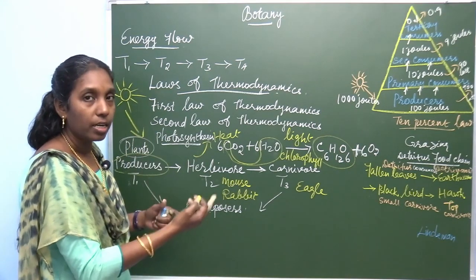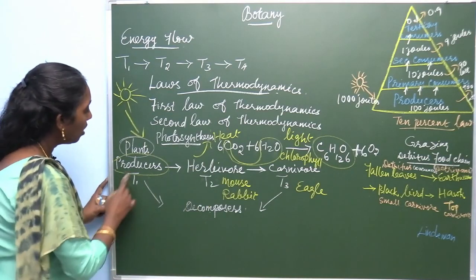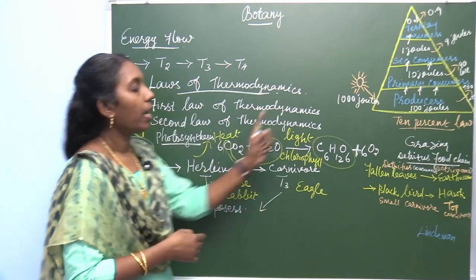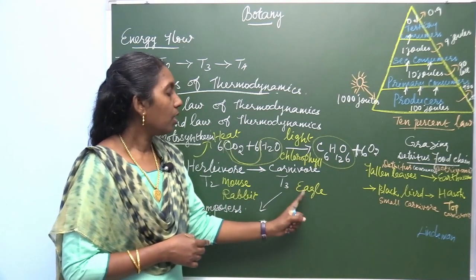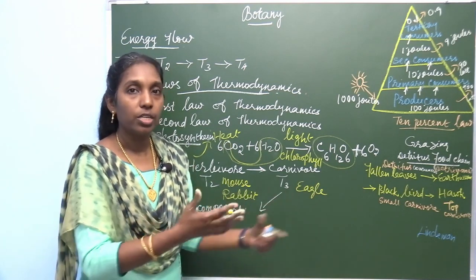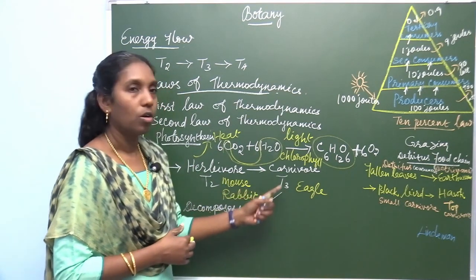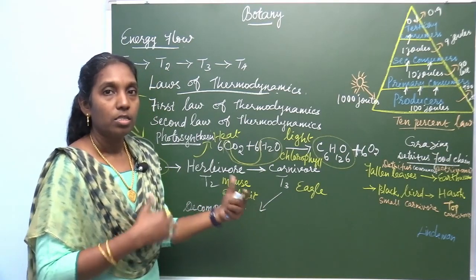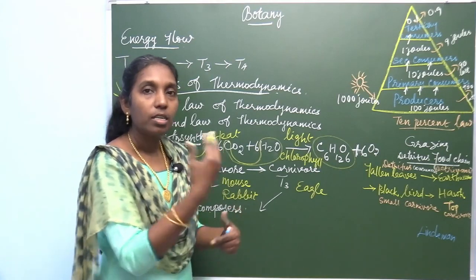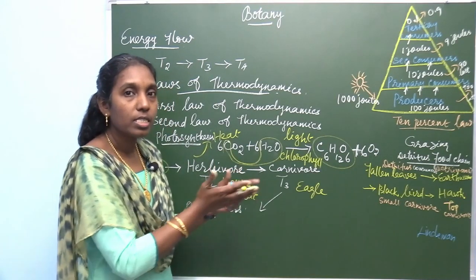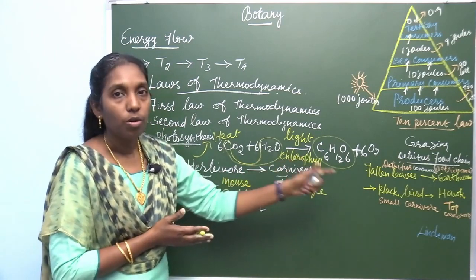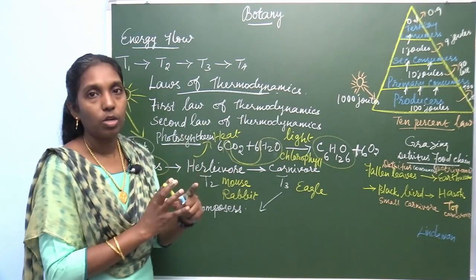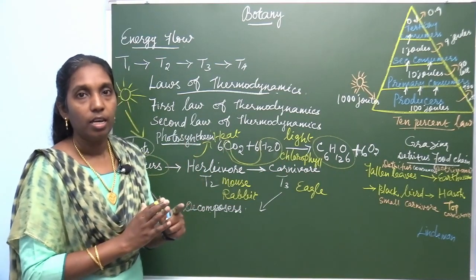It can be written as producer first, then primary consumer, then secondary consumer and tertiary consumers. Here the eagle comes under the tertiary consumer. In between is a fox or wolf or any other animal which is eating this one. Here the first law states that energy flows from one trophic level to another, but the energy is constant. Universal energy is constant. It's not wasted.